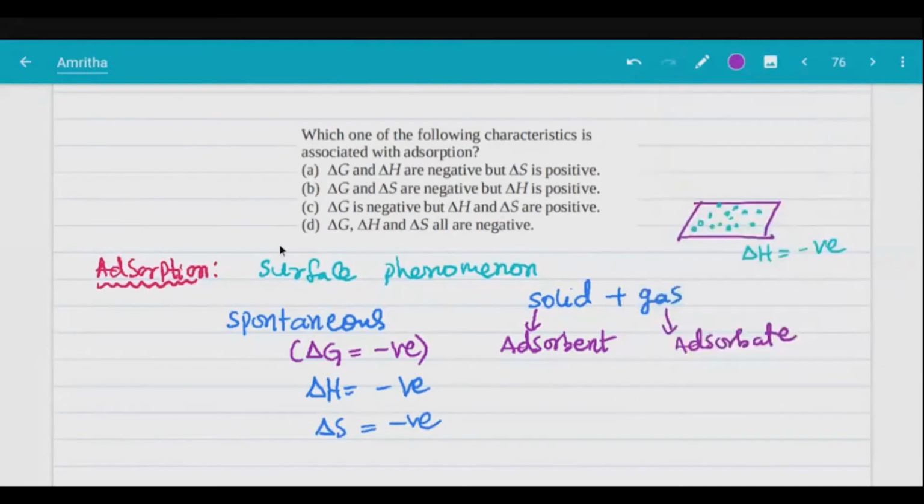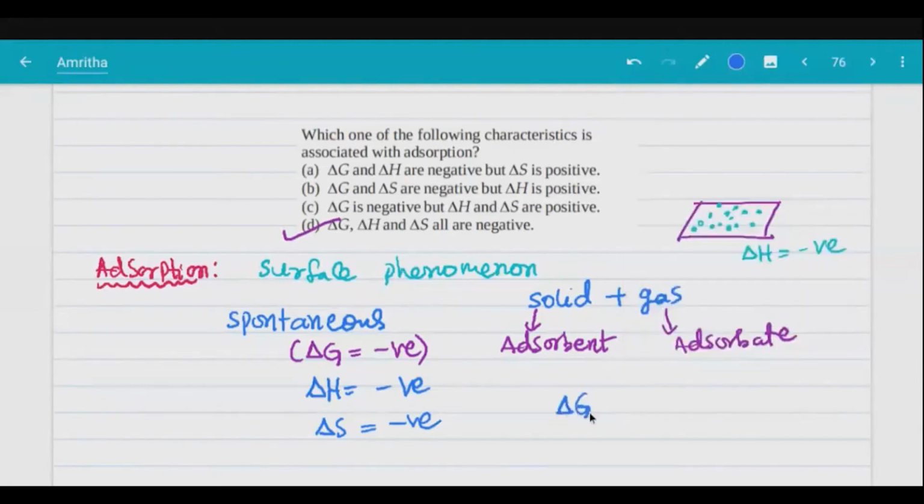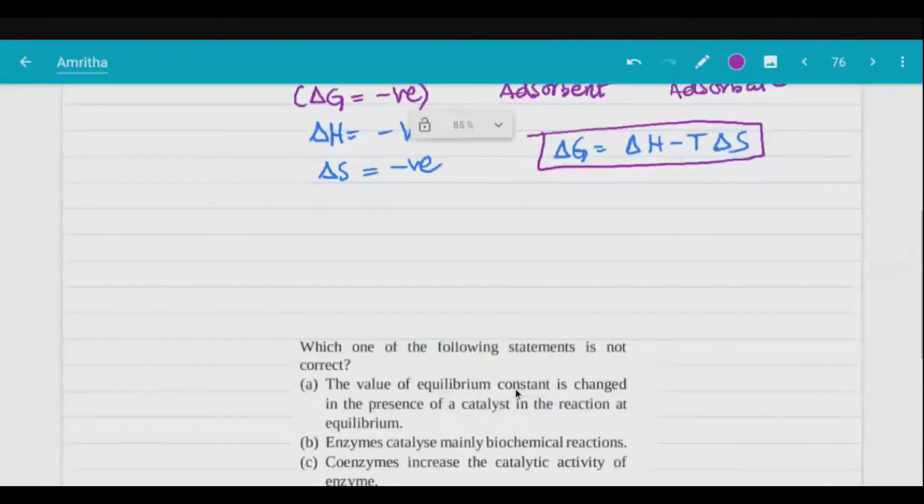One of the very important processes it is. Adsorption: delta G negative, delta H negative. What is the relation between delta G, delta H, and delta S? Delta G is equal to delta H minus T delta S. Okay, fine. This theory question we finished.